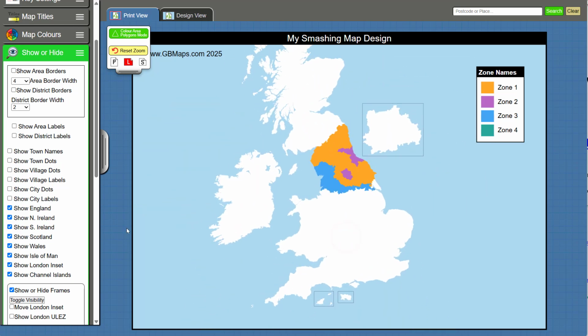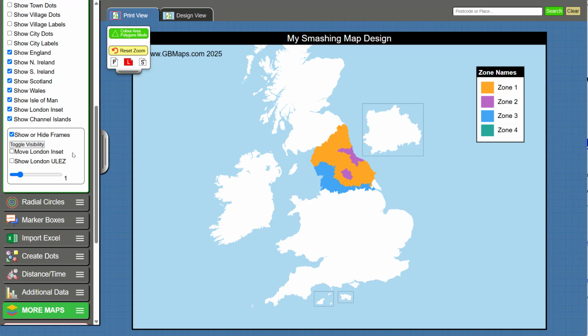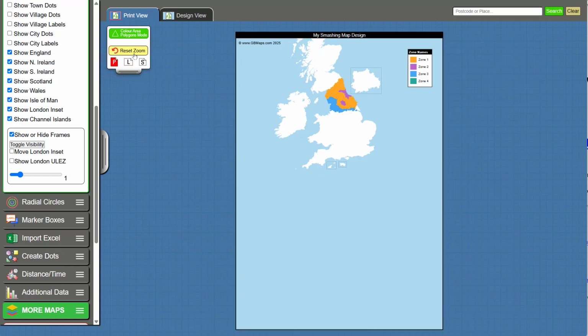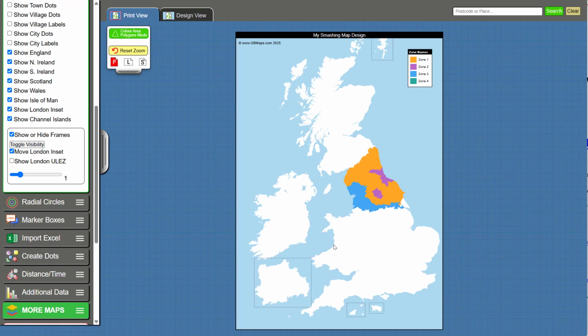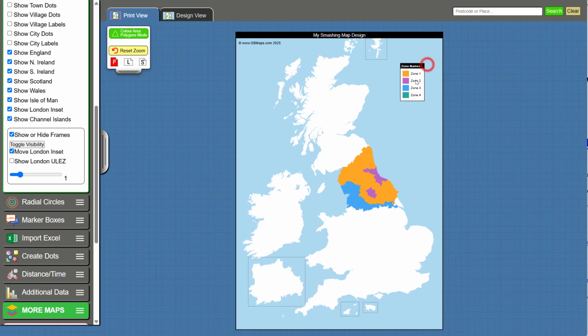And we can also move the London inset from here down to here. Best in a portrait map to see the effect. Moving London inset, we'll put it down here. So that's good if you have a large key that spans all the way down here. You might not want London to be up there.